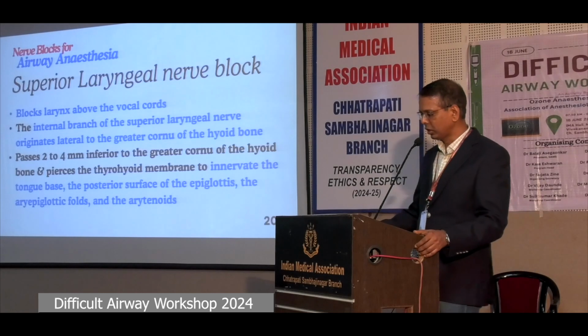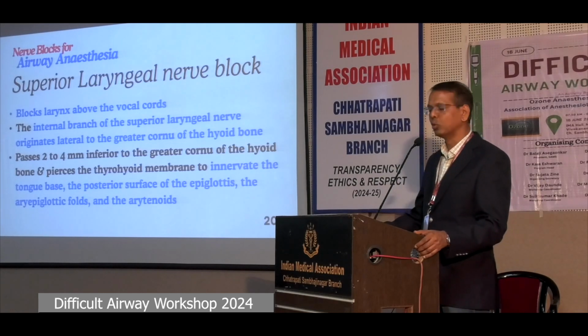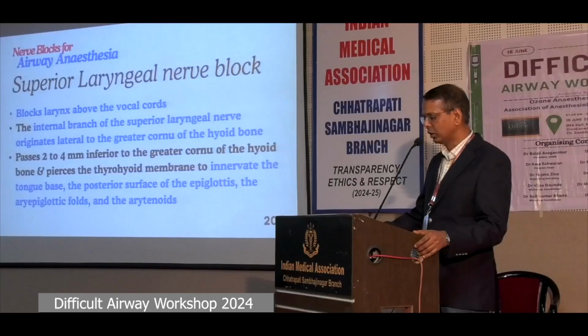Superior laryngeal nerve block numbs the larynx above the vocal cords. The internal branch of the superior laryngeal nerve originates lateral to the greater cornu of the hyoid bone and passes approximately 2 to 4 millimeters inferior to the greater cornu of the hyoid bone, where it pierces the thyrohyoid membrane to innervate the tongue base, the posterior surface of the epiglottis, the aryepiglottic folds, and the arytenoids. This block is also not adequate as a solo technique for airway anesthesia.